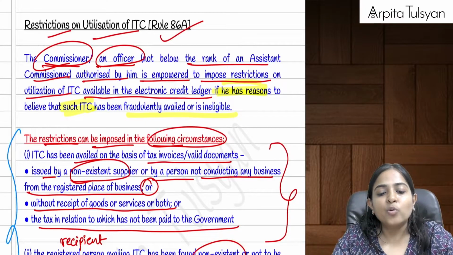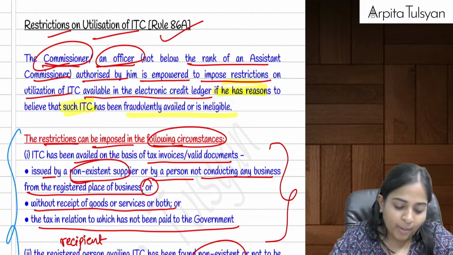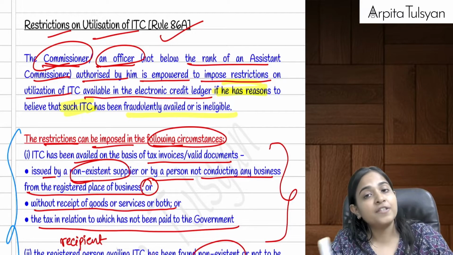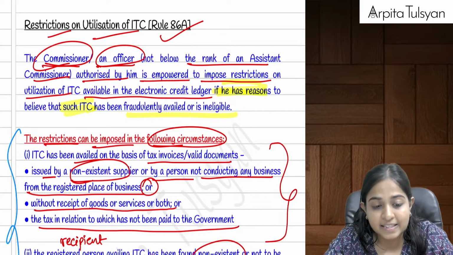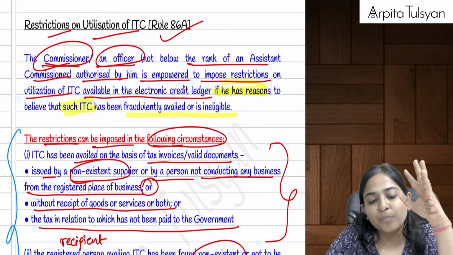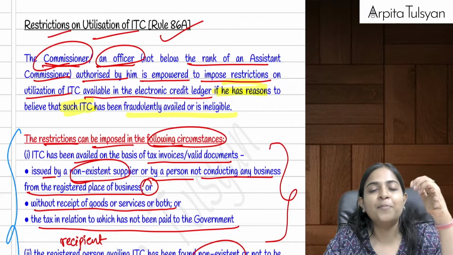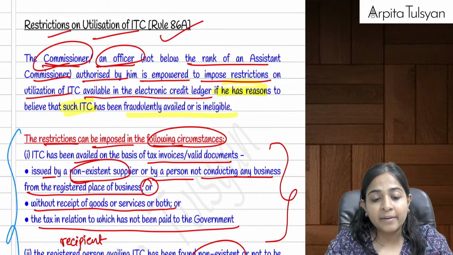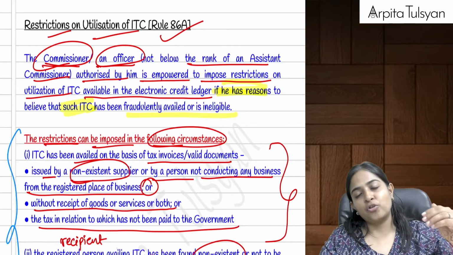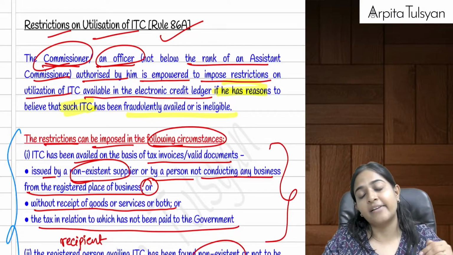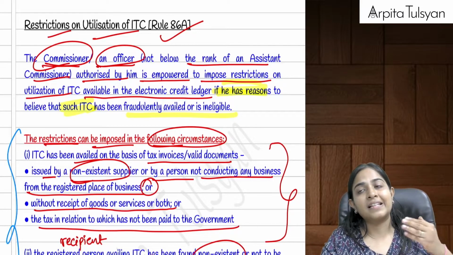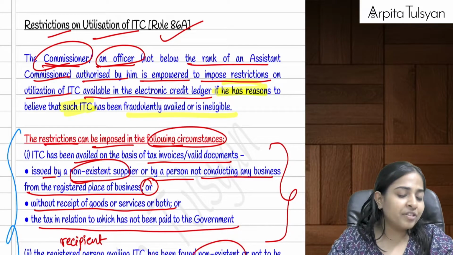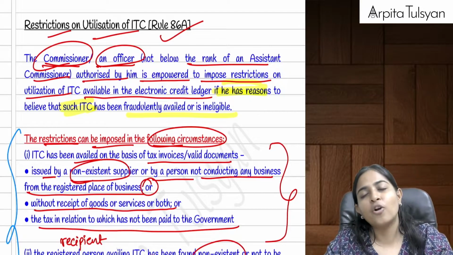Then going on to Rule 86A. Rule 86A is talking about restrictions on utilization of ITC. Here we studied that the Commissioner or any officer not below the rank of Assistant Commissioner, if they have reasons to believe that the input tax credit we have taken is either ineligible or fraudulently availed, can put a restriction on us on utilization of the credit available in our electronic credit ledger, for a period of 1 year. Whenever they feel it should be removed, they can withdraw these restrictions.